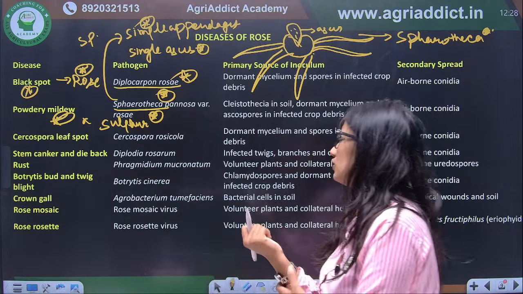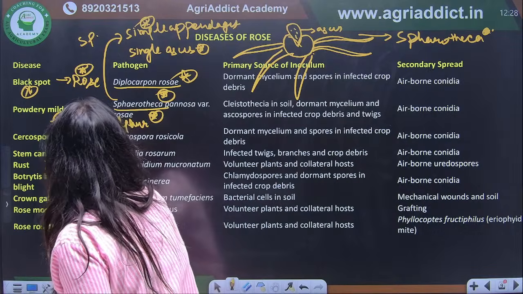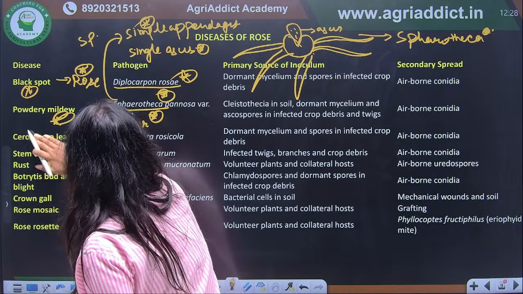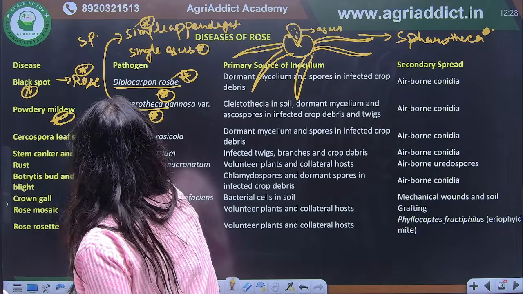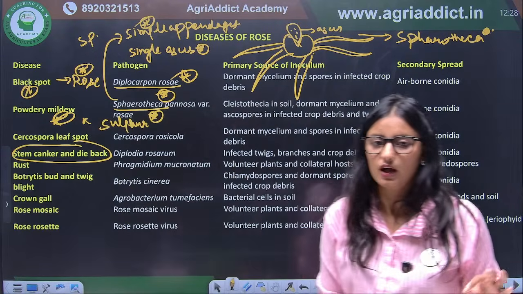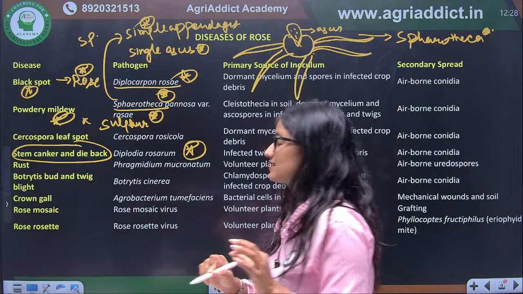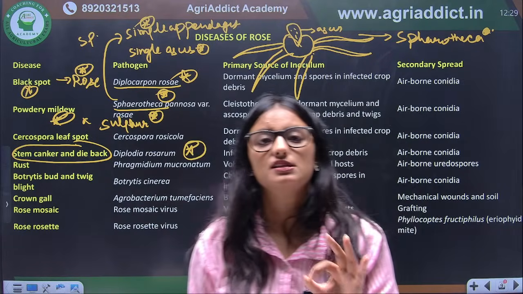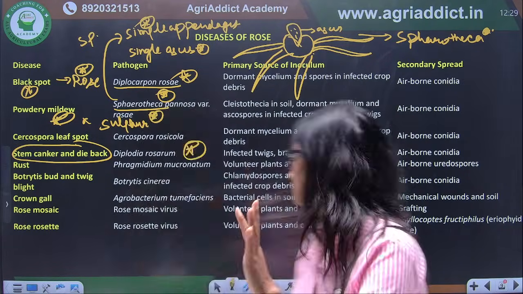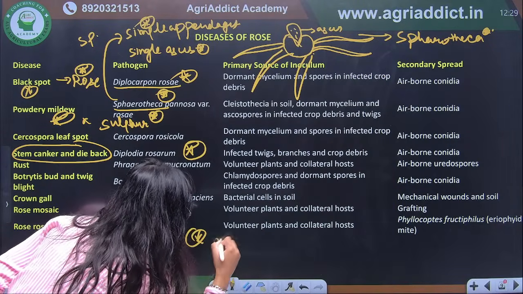One more important disease is stem canker and dieback. Diplodia rosarum is the causal organism of the stem canker and dieback. And what is the symptom of dieback? Again, this is very important. What is happening in the dieback?